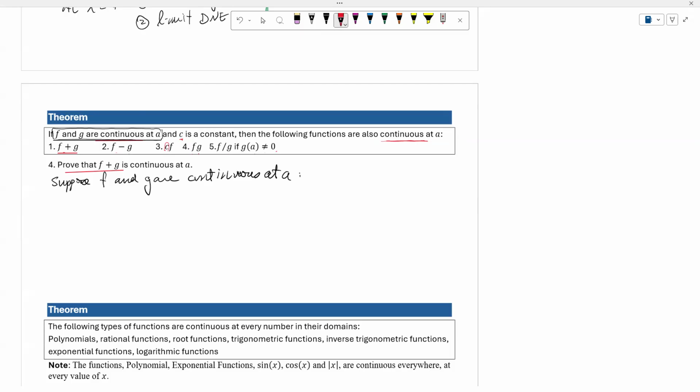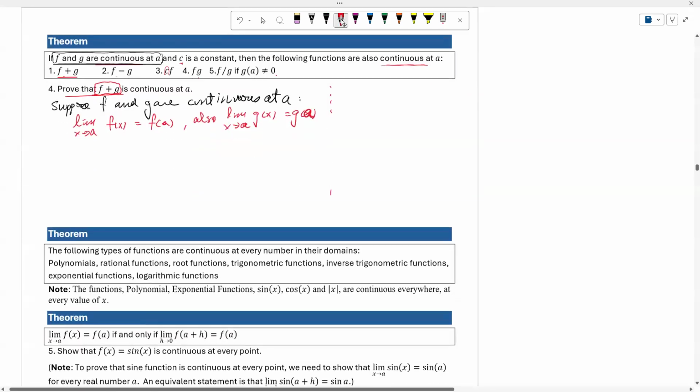This tells me that the limit as x approaches a of f of x equals f of a. Also, the limit as x approaches a of g of x equals g of a. Okay. And also, if f plus g is continuous at a, what does this tell me?